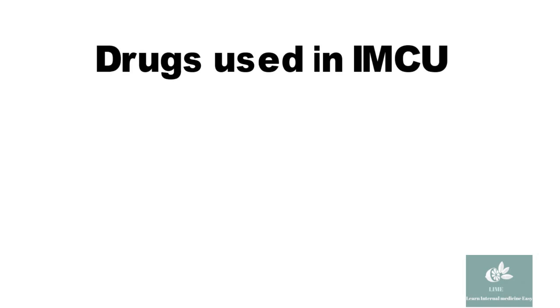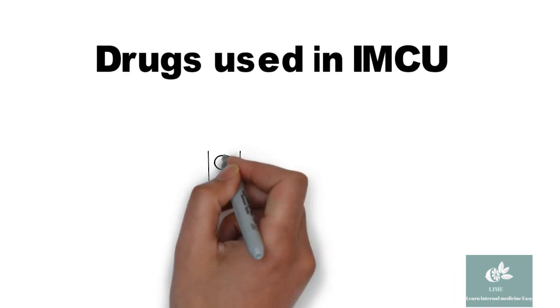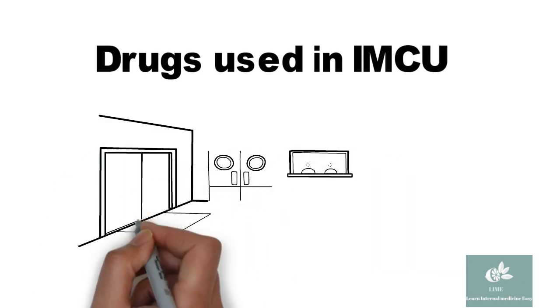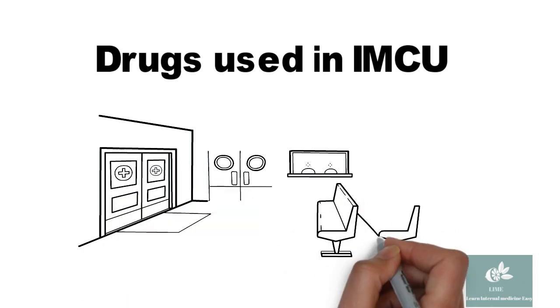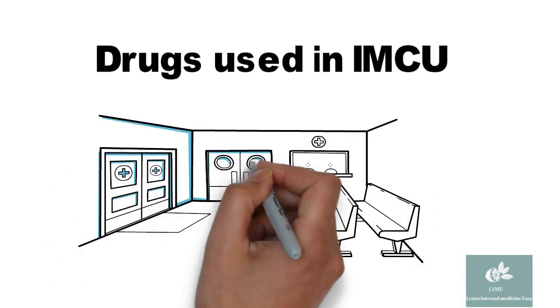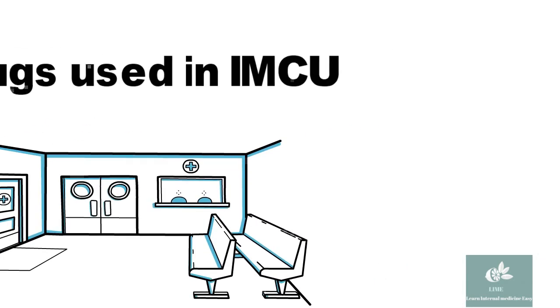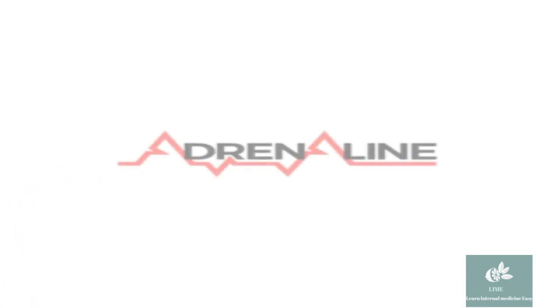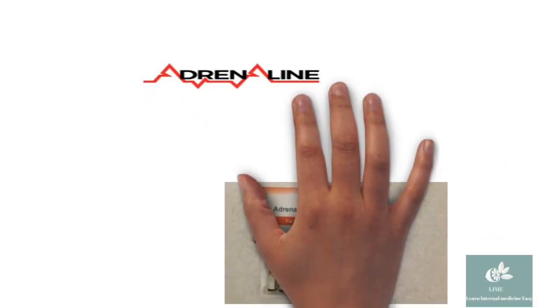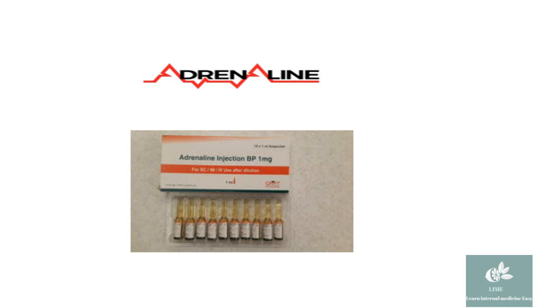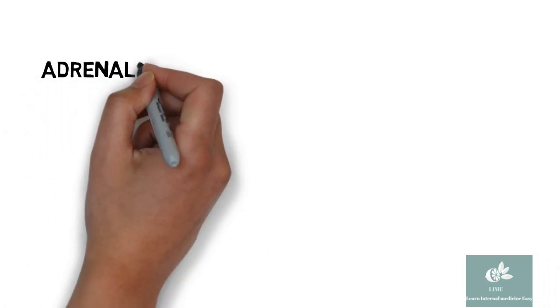We are discussing drugs used in the intensive care unit. In the previous video we learnt about dopamine, the link for which is given in the description. In this video we are going to learn about adrenaline. It is also known as epinephrine. It's available in 1 mg per ml ampule.